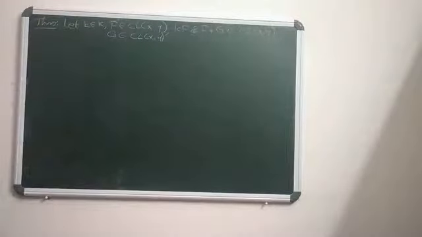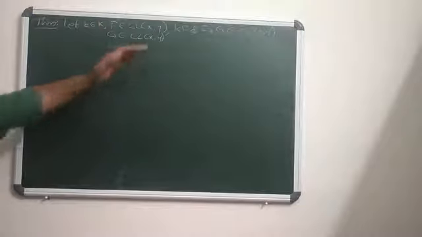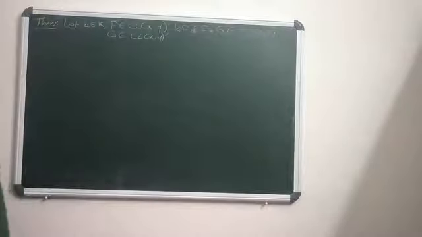Let K belong to the scalar field, and F and G belong to CL(X,Y). CL(X,Y) means the set of all compact linear maps from X to Y. Then we have to show that KF and F plus G belong to CL(X,Y). In the previous class we were discussing that F is in CL(X,Y), that is F is a compact linear map, only when for any open ball U in X, the closure of F of U is a compact subset of Y. That's our definition. So to prove KF belongs to CL(X,Y),